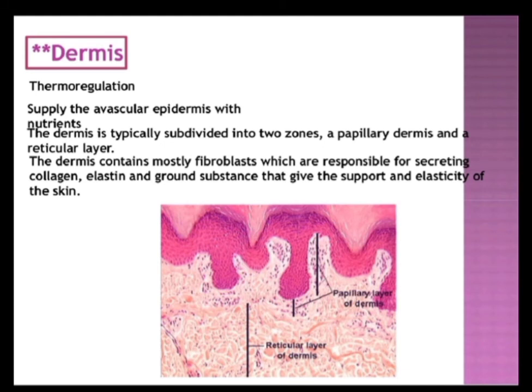This layer is thinner than the reticular layer and is composed of loose connective tissue, while the reticular layer is dense irregular connective tissue. When we were classifying the connective tissue, I told you the dermis is the example of the dense irregular connective tissue, but here I am now telling you that dermis is also composed of two layers. One is of loose areolar connective tissue and the other is of dense irregular connective tissue.